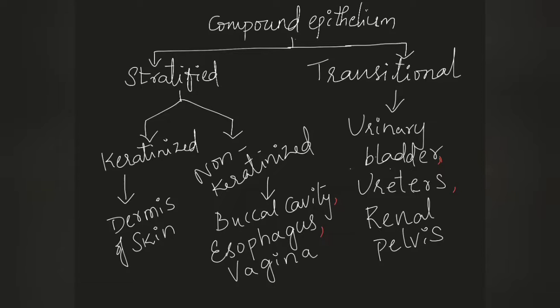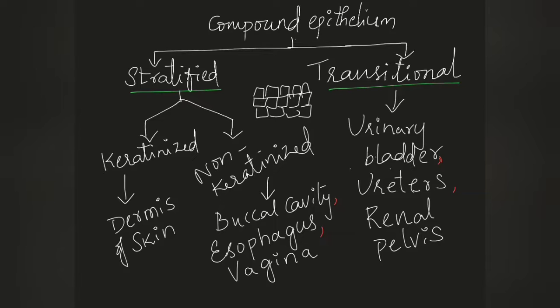And next is compound epithelium. Compound epithelium is a multi-layer of cells present above one another. So in compound epithelium, cells will be in more than one layer. Hence it is complex in structure. This compound epithelium is in turn divided into two types: stratified epithelium and transitional epithelium.